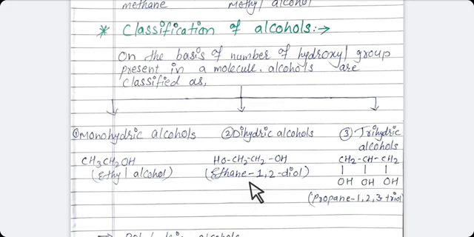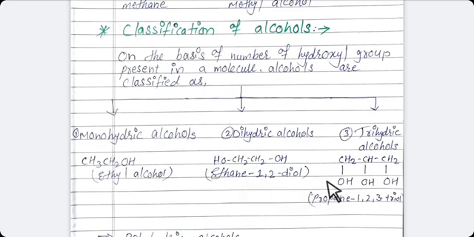The definition of dihydric alcohol is: dihydric alcohol contains two hydroxyl groups situated on different carbon atoms. The example is ethane-1,2-diol. Always remember students, dihydric alcohols are also known as diols or glycols.